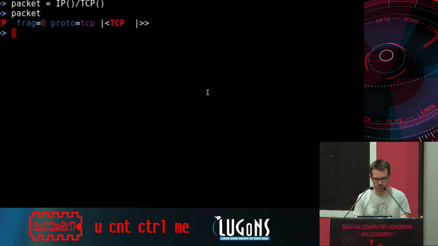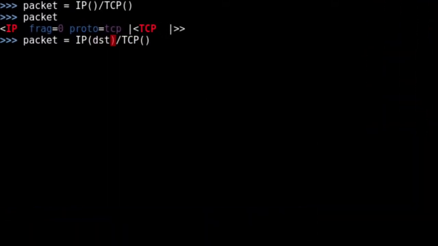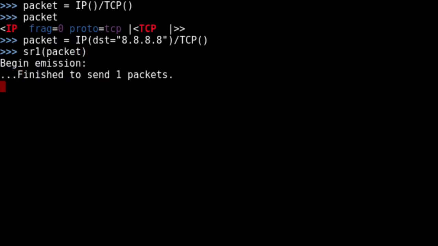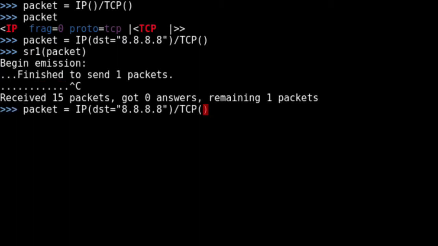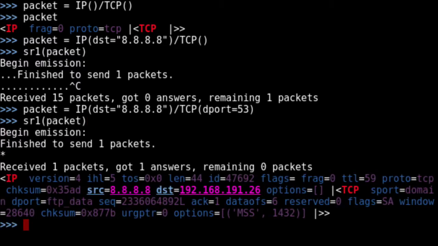Okay, so what we can do, packet.dst 8.8.8.8, sr1(packet). Okay. No, sorry. Need to specify the port, 53. By default, in this example, Scapy is using 80 as a default TCP port, and there is no port 80 open on a DNS server, so that's why it's not working. So I sent a SYN TCP segment, and 8.8.8.8 replied with a SYN ACK.